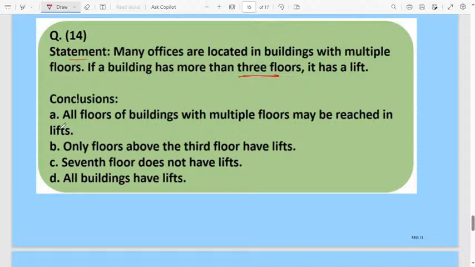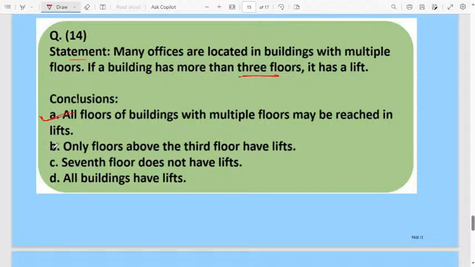Now let us move to the conclusions. All floors of buildings with multiple floors may be reached by lift. I will come to the first conclusion later. Okay, we will see. All floors of buildings with multiple floors may be reached by lift. This is correct because it is given clearly in the statement. If the building has multiple floors, definitely it has a lift. According to the statement, conclusion one is correct.